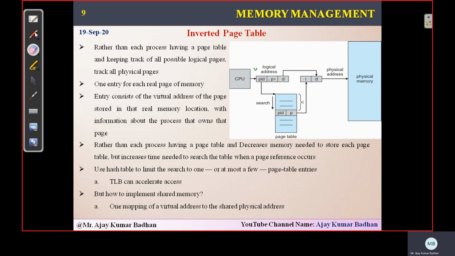If you look here, I is the index. Now I is nothing but the frame. So somewhere here frame I will be there. That I we are using as the index. And these two values we are storing in this particular table. Now from wherever, we are going to search all the entries one by one, wherever we get that I, we will be sending it here, that will add to the displacement, and that will give you the physical address. That is the only difference that exists. That's why it is called an inverted page table. These are all the page tables we have in this respective scenario.